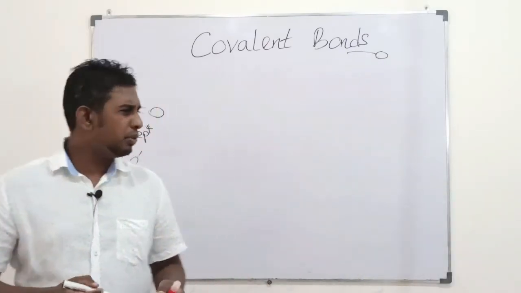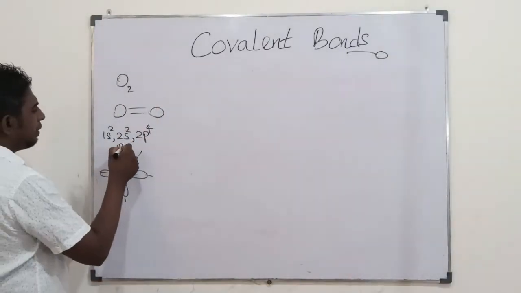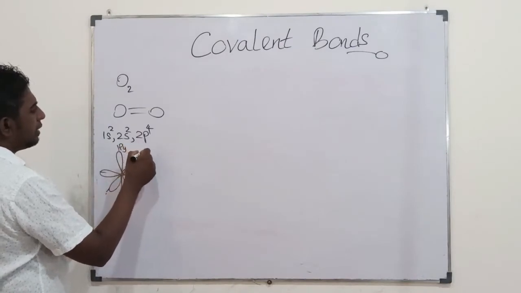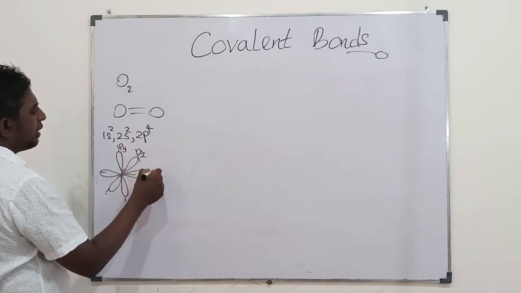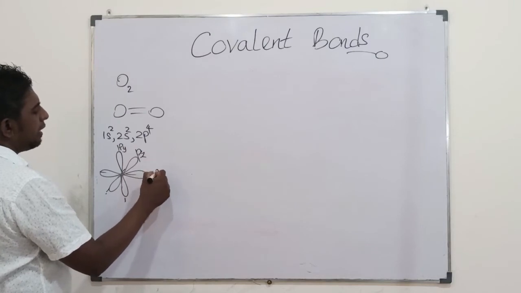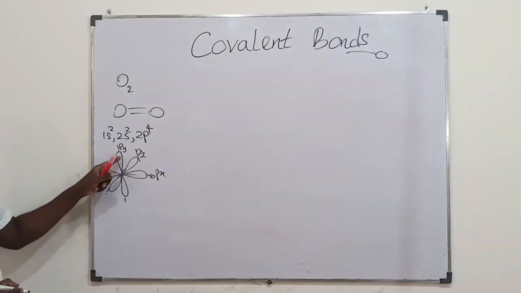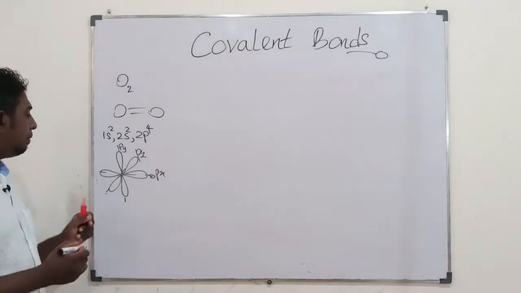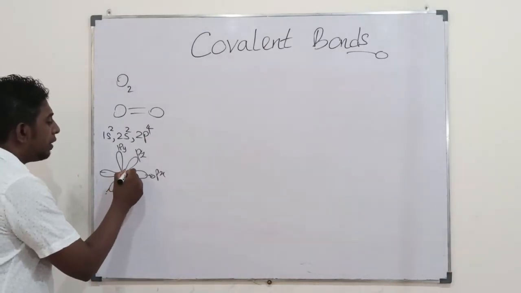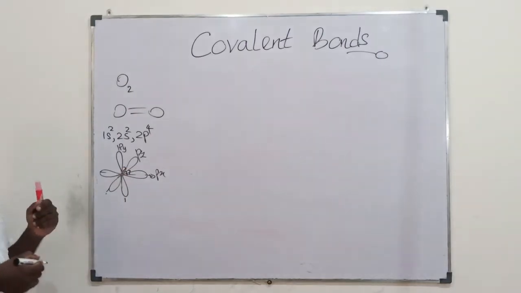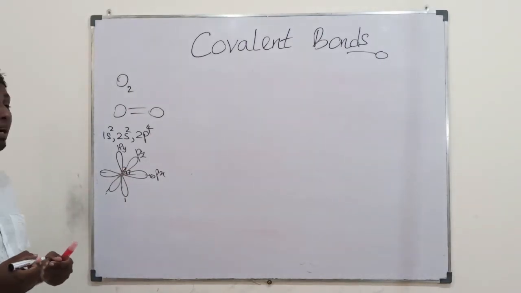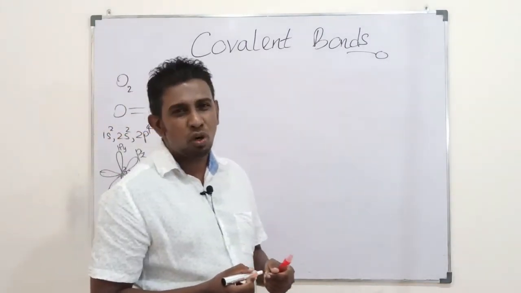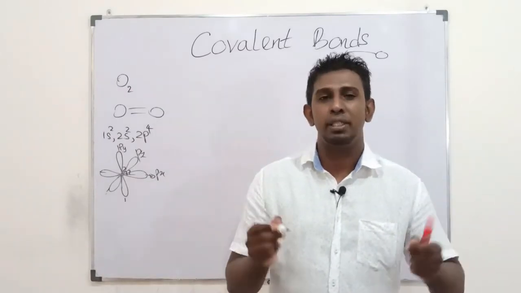This is the y-axis, py, this is the z-axis, pz, and this is the x-axis, px. Those three axes lie perpendicular to each other. This is how those p atomic orbitals are found.